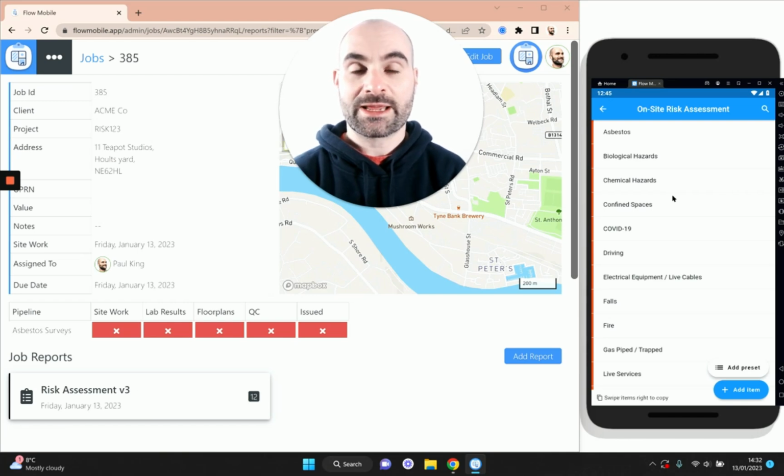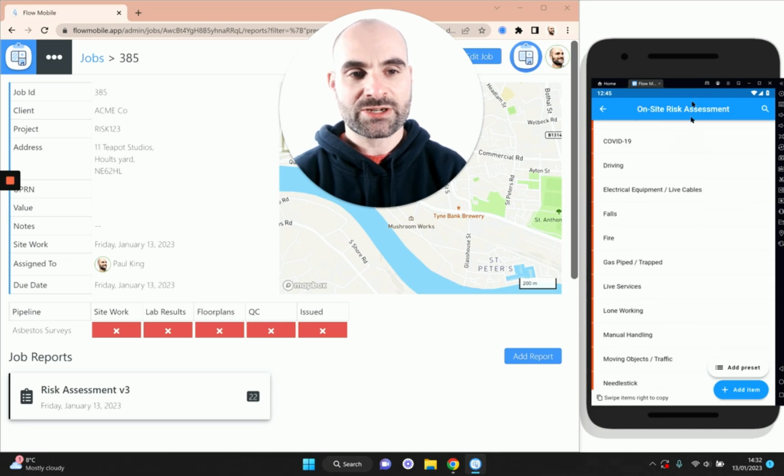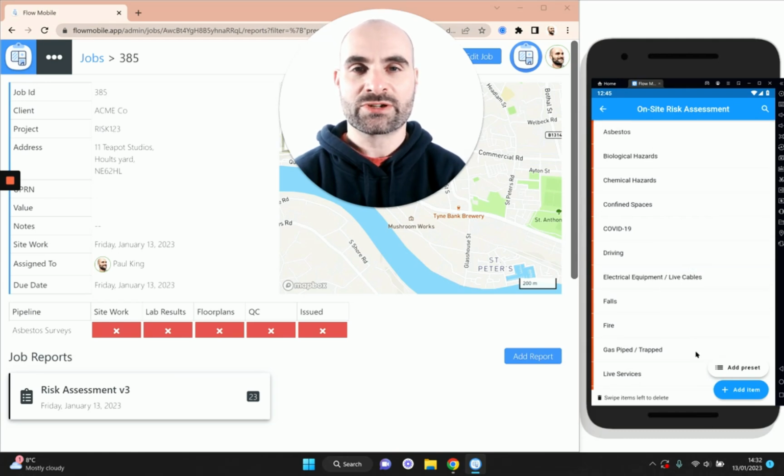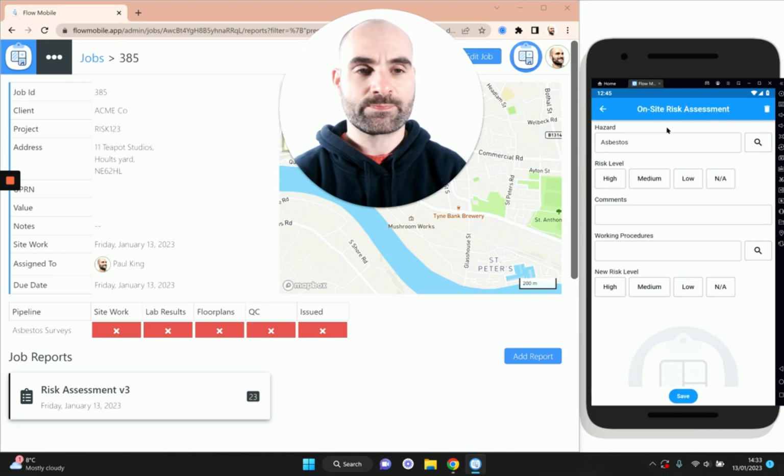Now, as soon as I selected that standard risk assessment preset, you can see it's actually added a bunch of different risks all at once. We didn't have to add those individually. Now all we need to do is to review each of these risks if it's relevant. If it's not relevant, we can delete the risk. I'll show you both scenarios. So first of all, let's assume that asbestos is a risk in this particular area. And it's a high risk because there's a lot of it, or it's in an area that we're working.